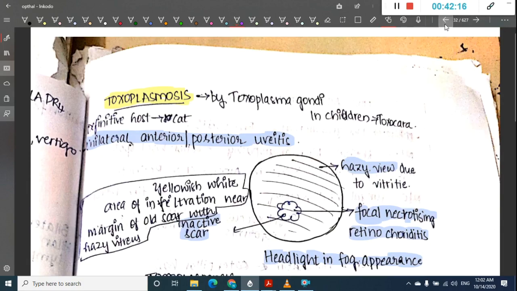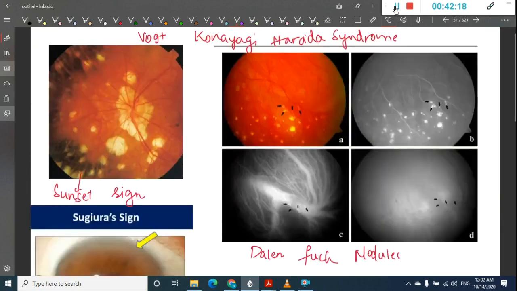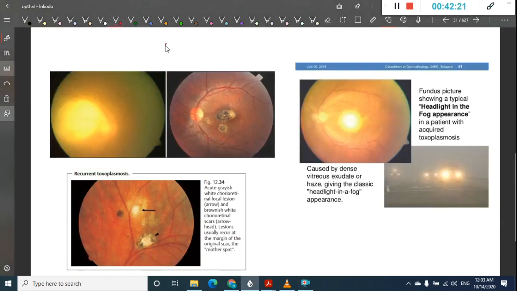Then I'll just show you the picture of it. So these are the pictures of toxoplasmosis, where you see this headlight in fog appearance. Even this is a headlight in fog appearance fundus picture, and here you see necrotizing focal involvement, only involving this part.